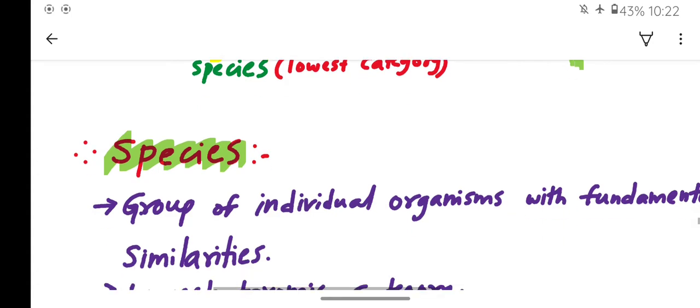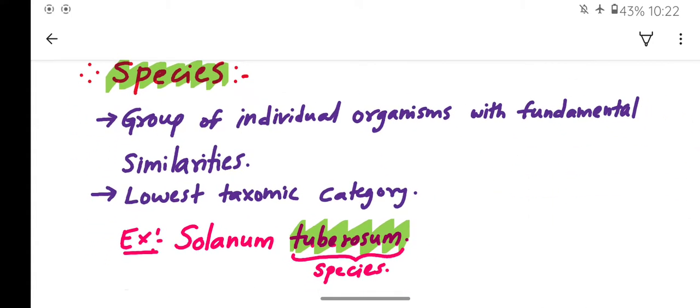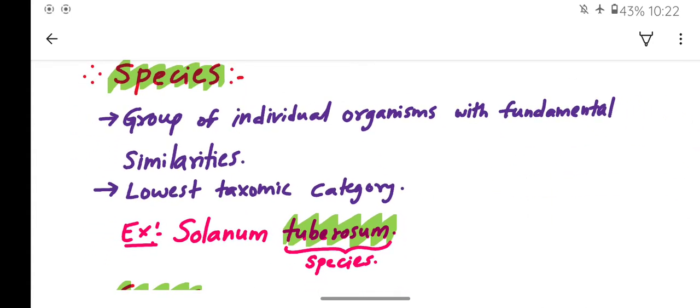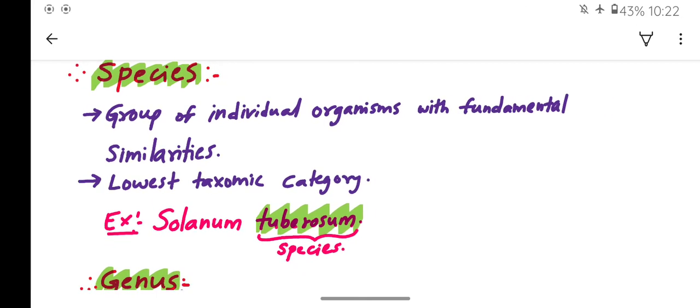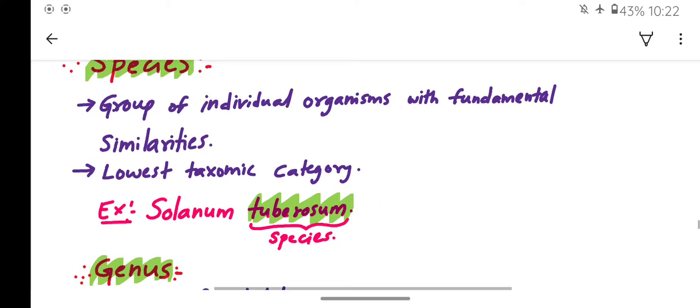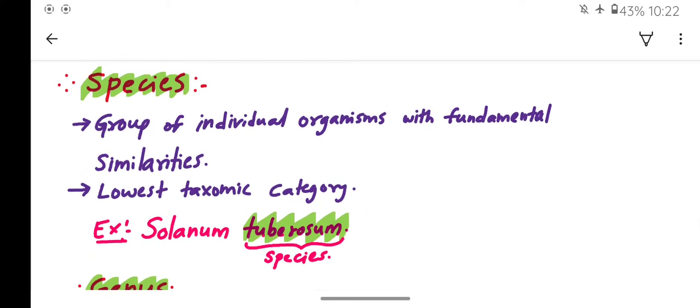We will start with the species. Species is nothing but a group of individual organisms with fundamental similarities. There are many species on this earth, but each is a group of individual organisms.